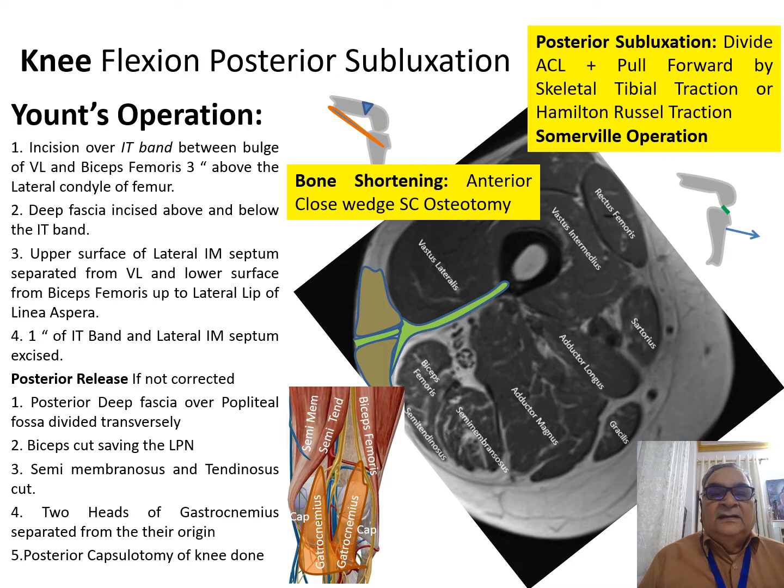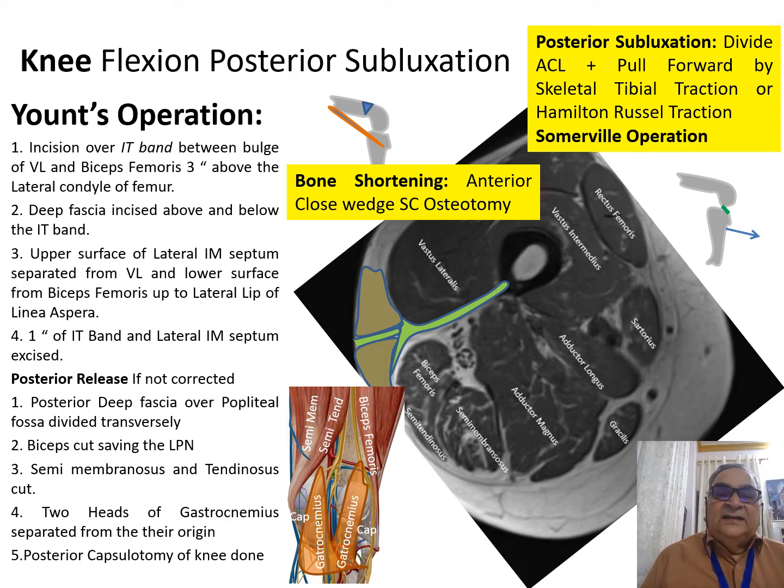So the green line shows the lateral intermuscular septum extending from the lateral lip of the linea aspera of the femur to the iliotibial band. The iliotibial band is connected by the deep fascia anteriorly and posteriorly, and then you see superficially the subcutaneous tissue, and through the skin and subcutaneous tissue you make an incision.